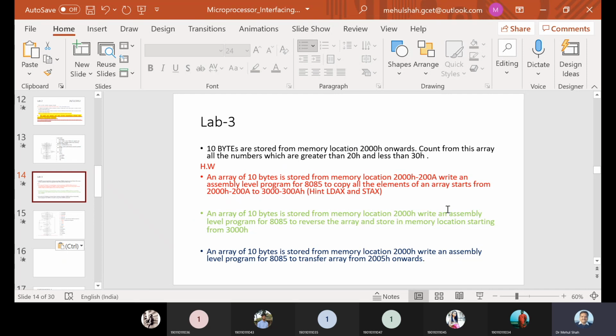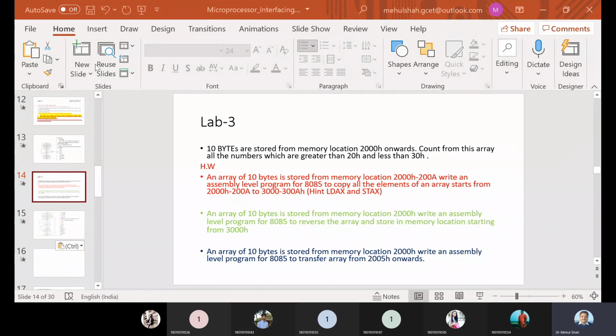Another program is reversing the numbers. You can do this on your own, but any two are required. Is it okay? Yes, sir.